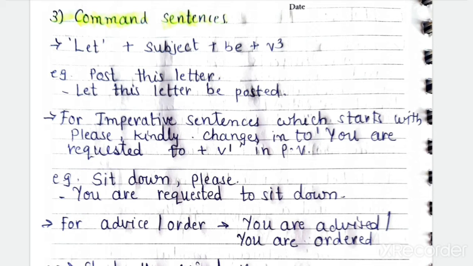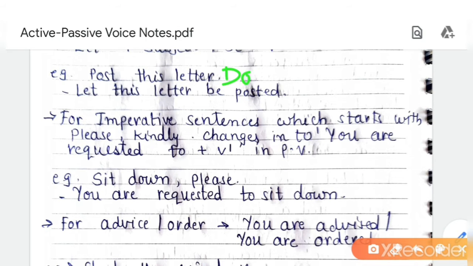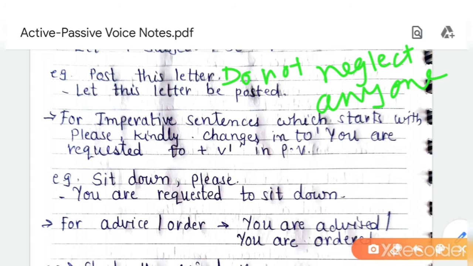Another example I can give you: Do not neglect anyone. This can be changed into a let sentence in passive voice: Let no one be neglected. What will be the passive? Let no one be neglected. Here in let sentences you have to use be with V3. For let sentences, use be with V3.